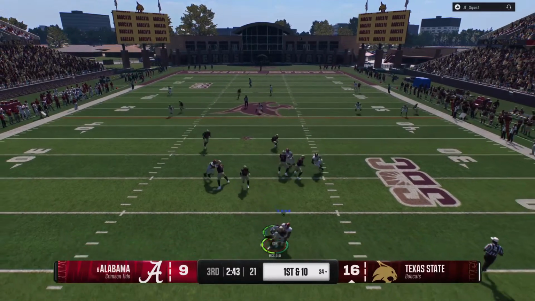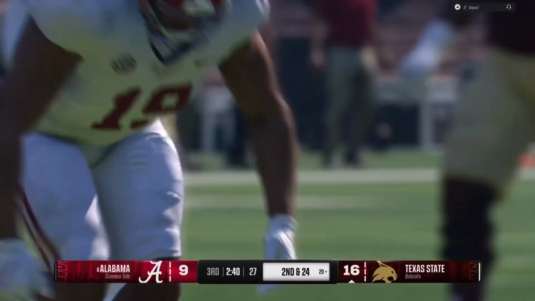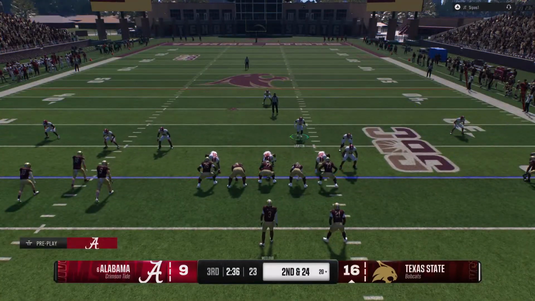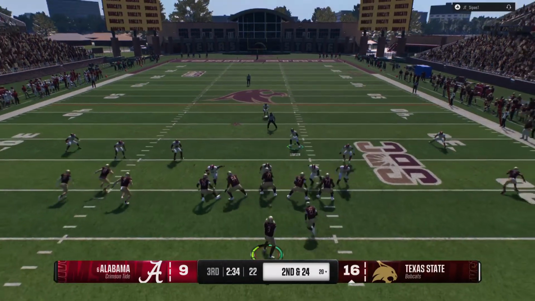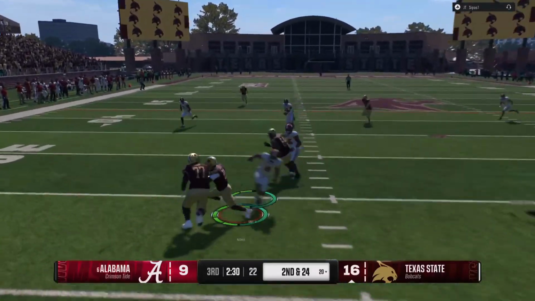Pressure coming. They get enough rush, and it pays off. The sack at the 20. Didn't help themselves much on 1st down. Let's see what they've got on 2nd down from the 20. To the air, it's McLeod. Setting up the screen.